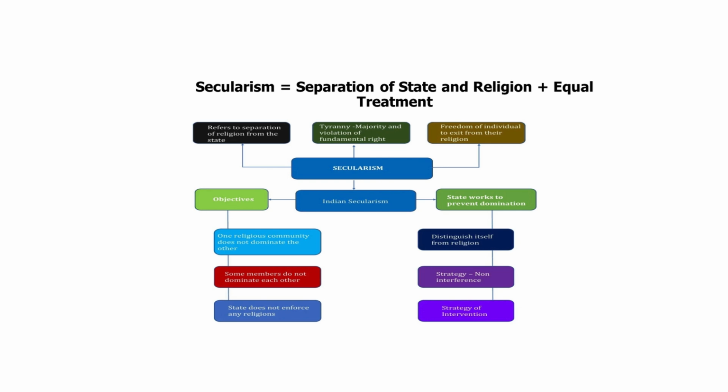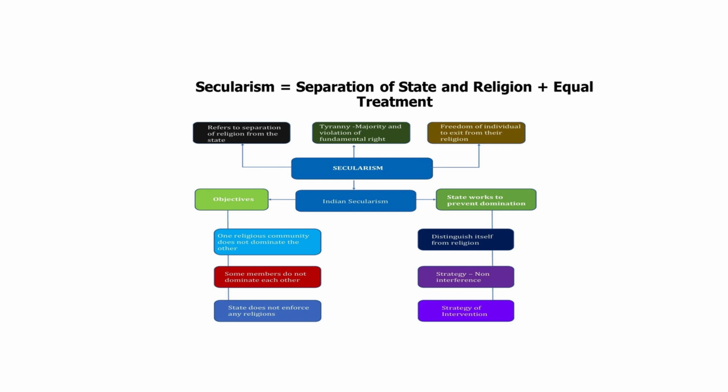Even though I personally do not consider India a perfect secular state, for the sake of understanding it, and since it is our neighboring state and we have much better examples and a much better understanding of how the system works there, I'm borrowing examples from India. And we see that some members do not dominate each other. So basically, the anchor of domination is not religion. In short, if I have to conclude what secularism is, this is what it means.